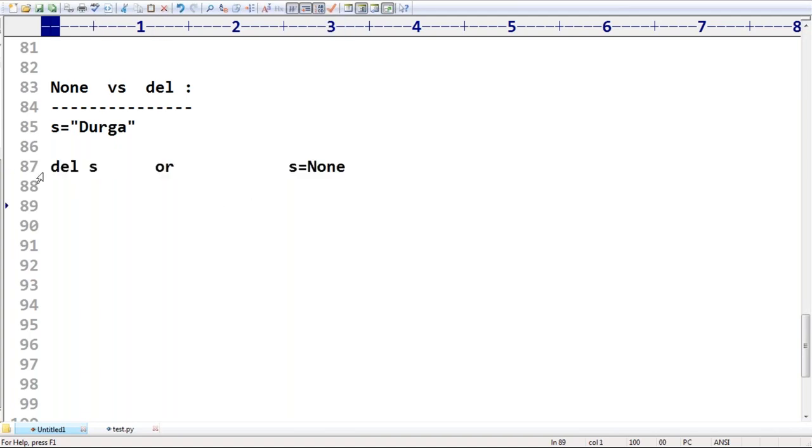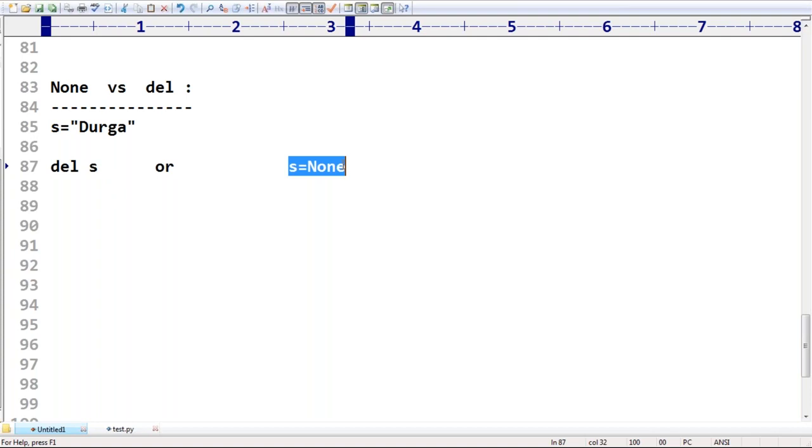Once we use del s, the variable by default will be deleted. Now, the s variable is no longer available. By mistake, if you try to use s, immediately it is going to give a NameError: name s is not defined. Yes, gone. Deleted completely.